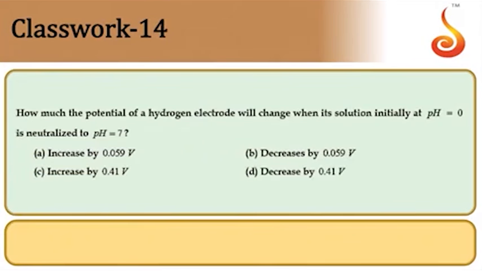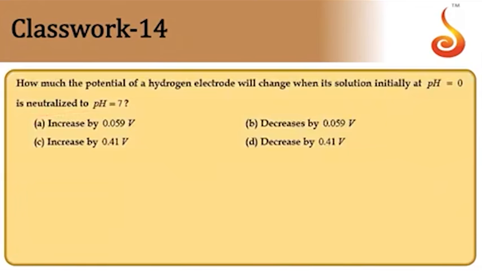The 14th one. Here, how much will the potential of a hydrogen electrode change when its solution, initially pH 0, is neutralized to pH 7? Now when you say pH 0, it implies the hydrogen ion concentration is 1 molar.